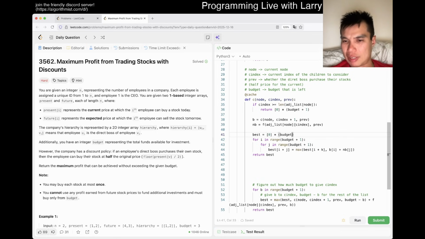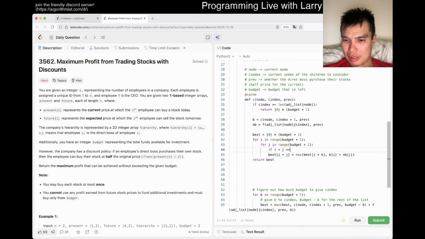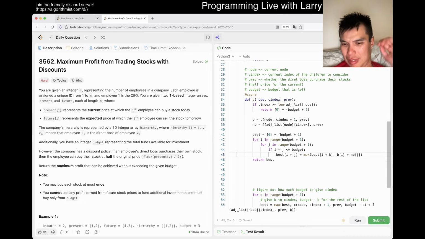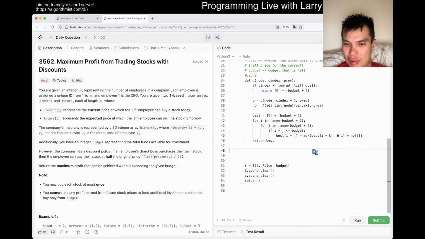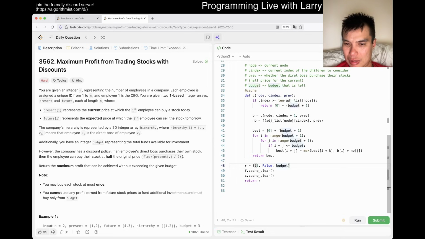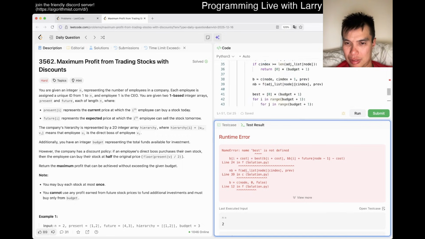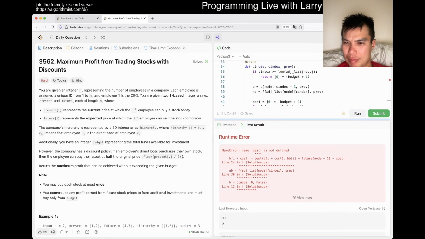Except there's some off by 1 errors that we can fix. Something like this, not off by 1, but out of bounds rather. Right. And then now, something like that maybe. Line, what is that? 24.